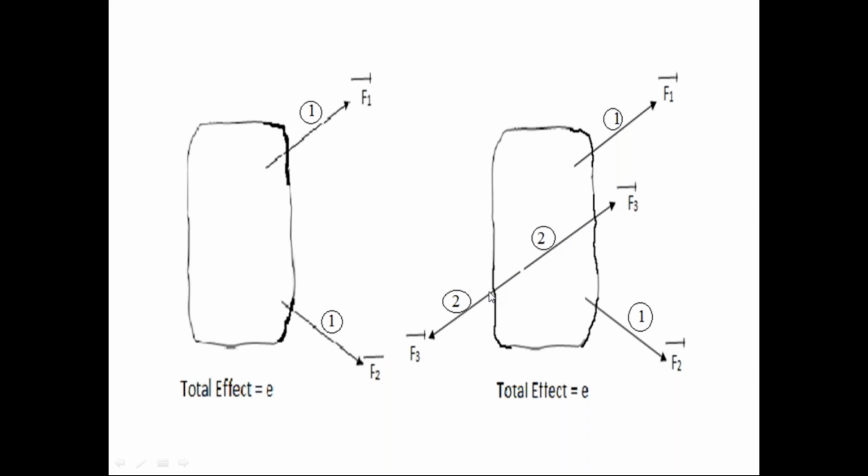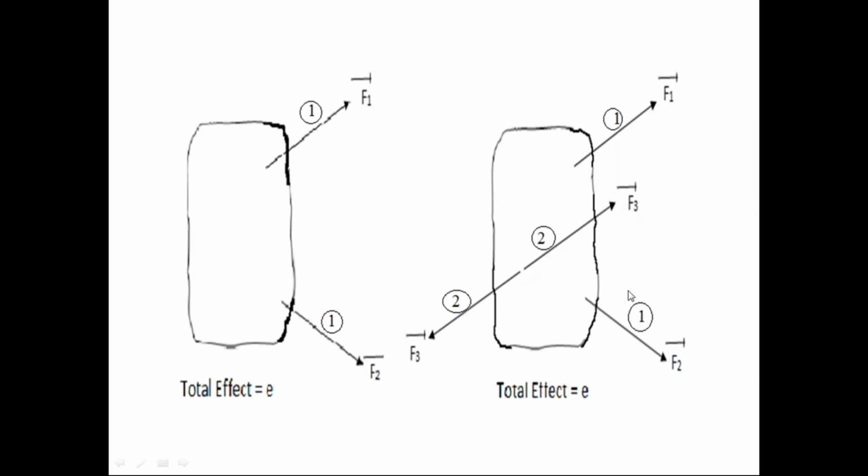We know that when the force system is in equilibrium condition, the effect of that force system on the rigid body is zero. So in the second diagram, the effect of the second force system on the rigid body is zero. So the total effect on the rigid body is equal to the effect of the first force system plus the effect of the second force system.